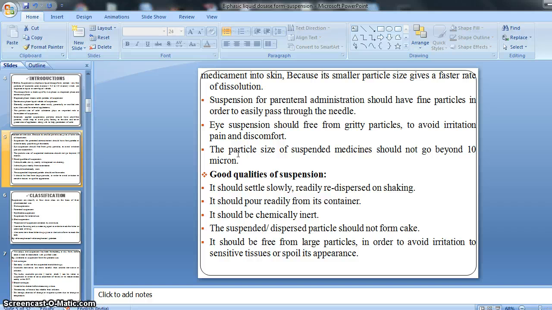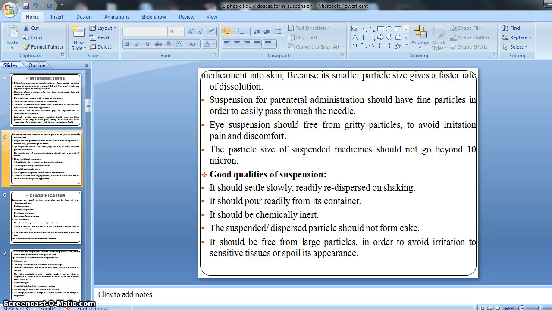And as I also said, the reason behind the preparation of the suspension dosage form, why we should not prepare the solid dosage form or other solution form, this is the very basic reason for preparing the suspension dosage form, right?